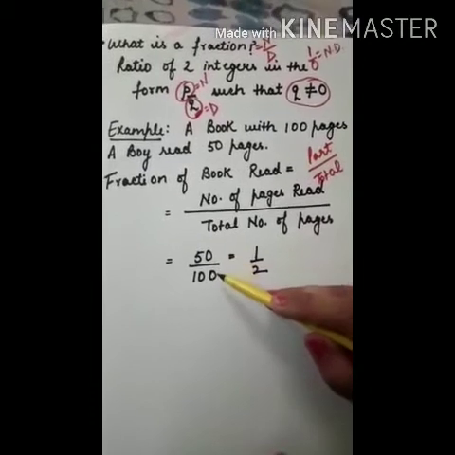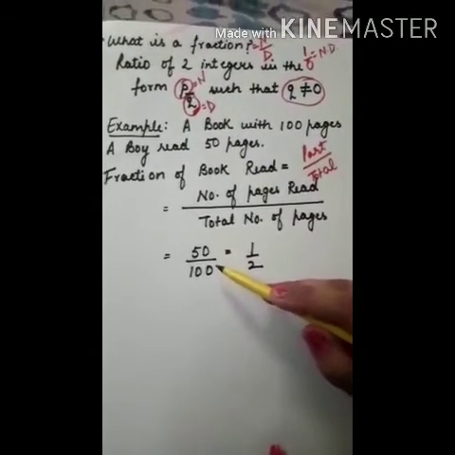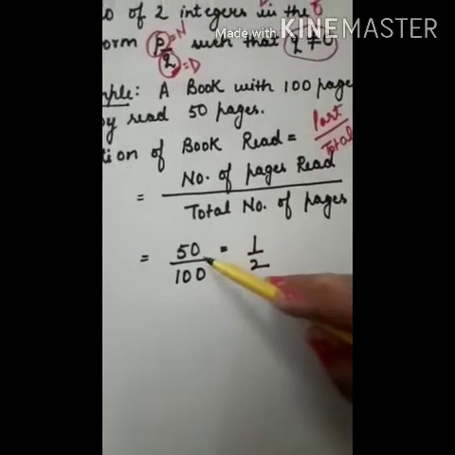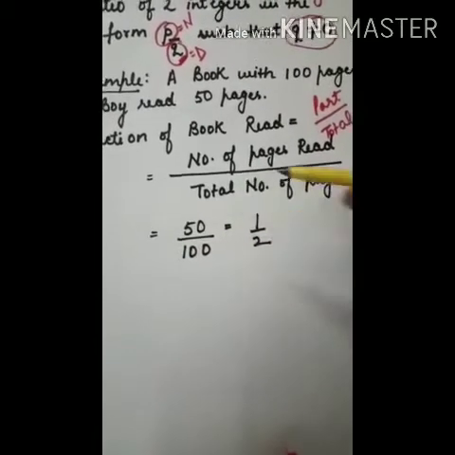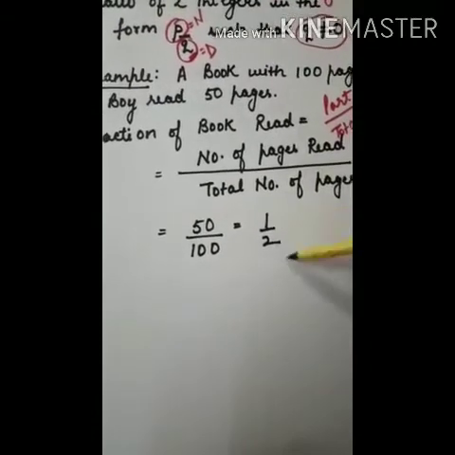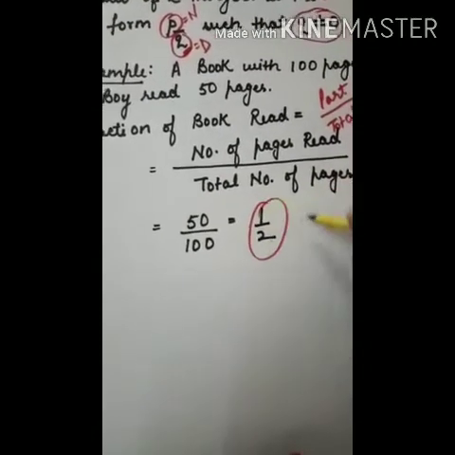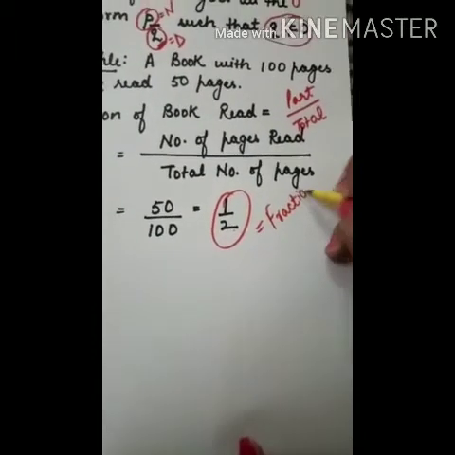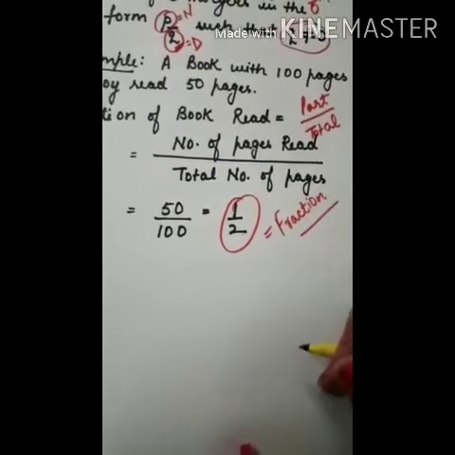So 50 upon 100 is another fraction. If we simplify this, then we know 5 twos are 10, 50 is 5 into 10. So if we cancel out using the highest common factor, it is 1 by 2. So 1 by 2 is again a fraction. So this was the concept of fractions.